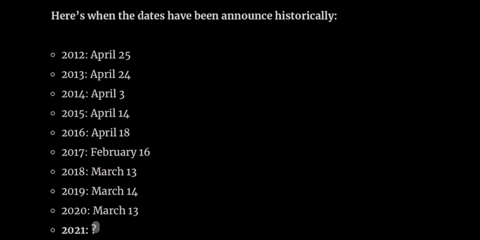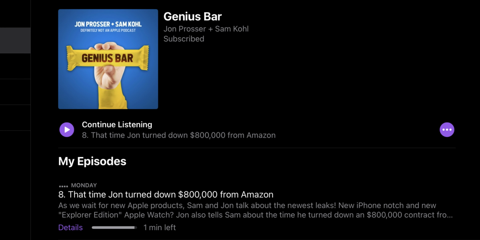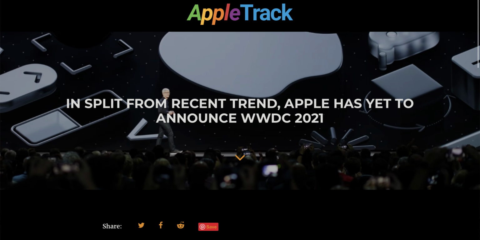So finally, the day is here. Apple has announced the Worldwide Developer Conference for this year. And they have announced it 2 weeks late, but that's fine because we still do have it in June, and that's great. It was only 2 days ago that John and Sam from the Genius Bar podcast and Sam on the Apple Track website were talking about the WWDC invites for this year not being out on time. And here we are today with the invites.